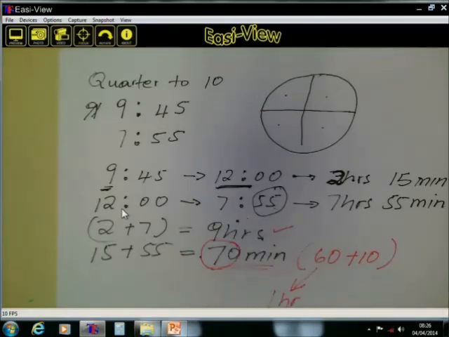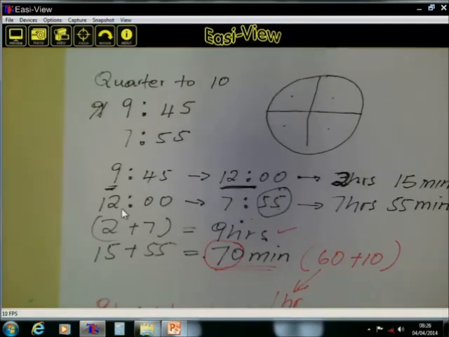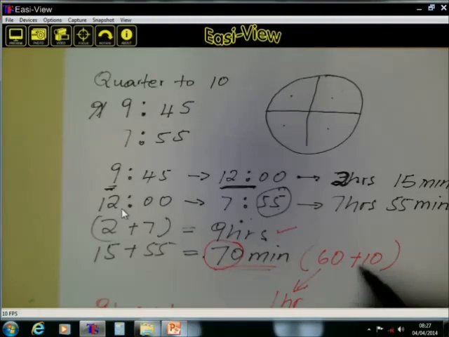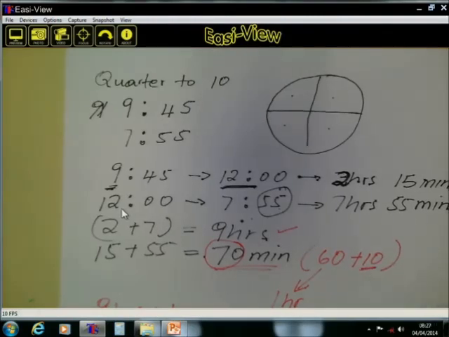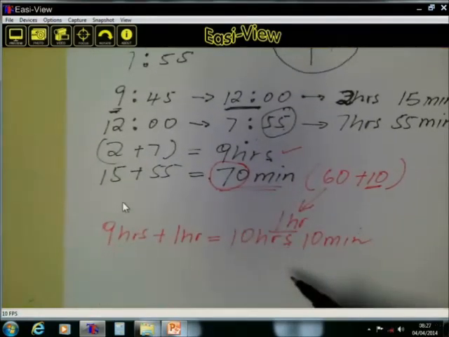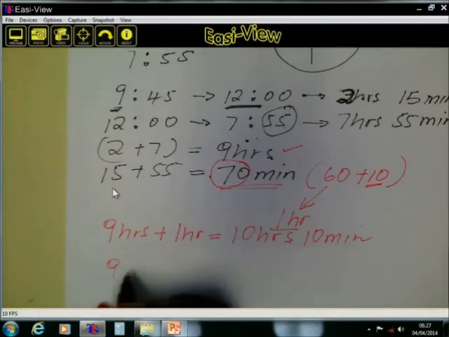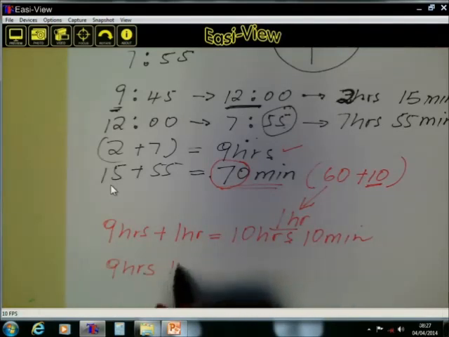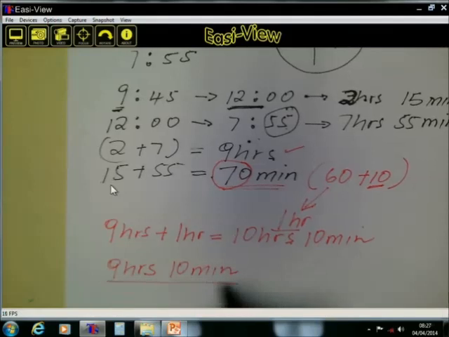It will be this 9 hours plus this 1 hour, which will give us how much? 10 hours. Then we are left with 10 minutes. In other words, the bus took 10 hours and 10 minutes to reach its destination.